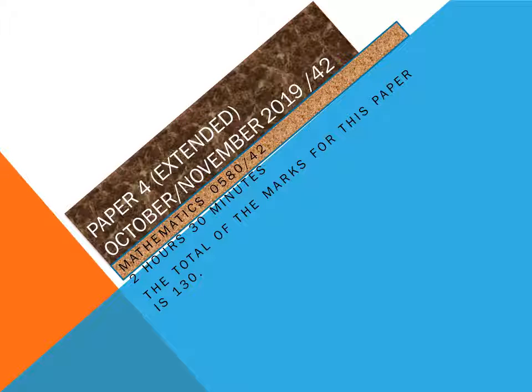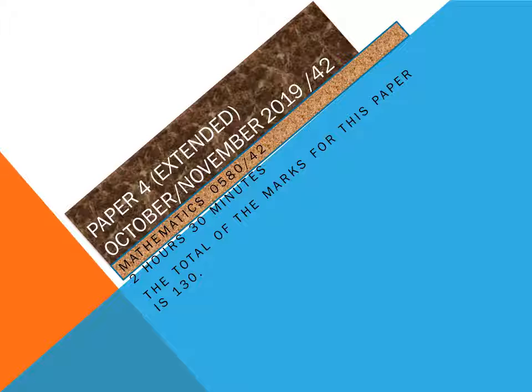This paper carries 130 marks. The time is 2 hours 30 minutes, the maximum for any paper. This paper is a little bit more difficult than Paper 2, so you should give it full consideration. First of all, you should learn some formulas. Make a formula sheet by yourself, learn the formulas, then move towards this paper.